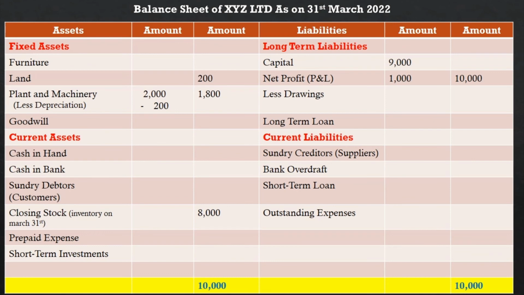Outstanding expense is also a liability. I have made the profit and loss account and balance sheet very simple, short and sweet, and you can easily understand. You can see both sides should tally. If it does not tally, your profit and loss and your balance sheet are not correct. Make sure whenever you are making the financial statements, they tally. Whatever the adjustments and transaction entries are, you have to make them here, and your balance sheet will also tally.